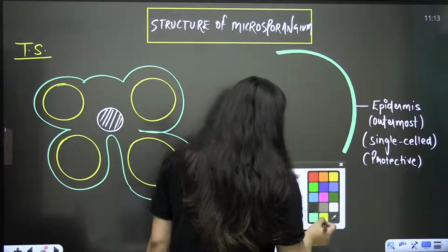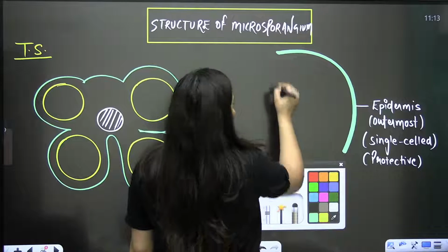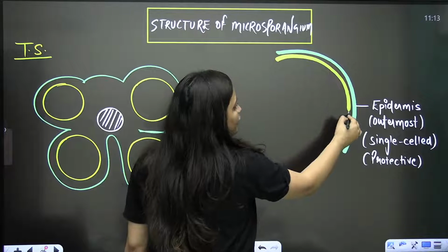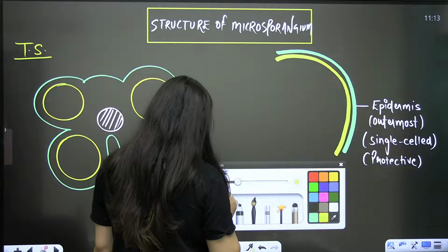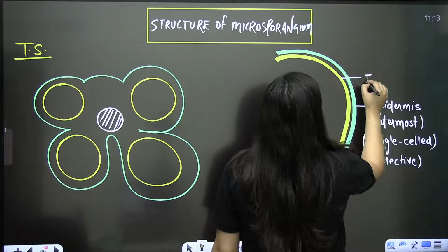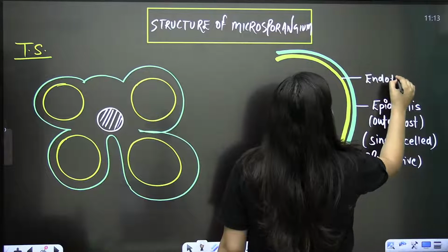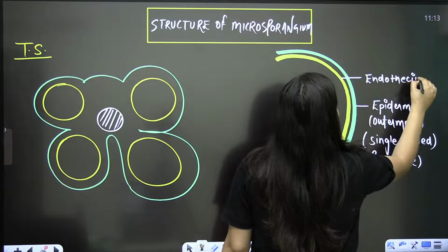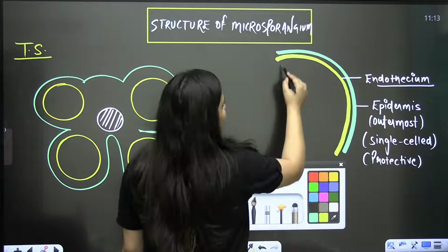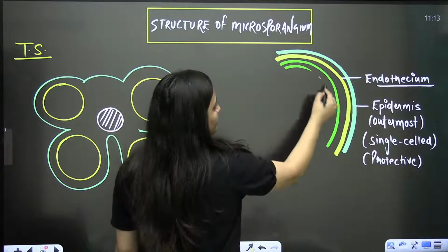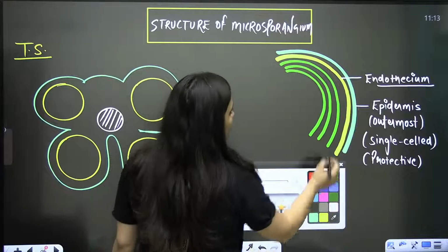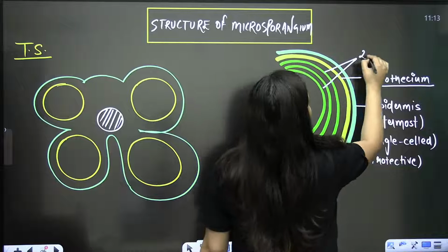Now, just below this epidermis, the next layer is the endothecium. First of all, understand the sequence of layers. Below the endothecium you have 2 to 3 middle layers.